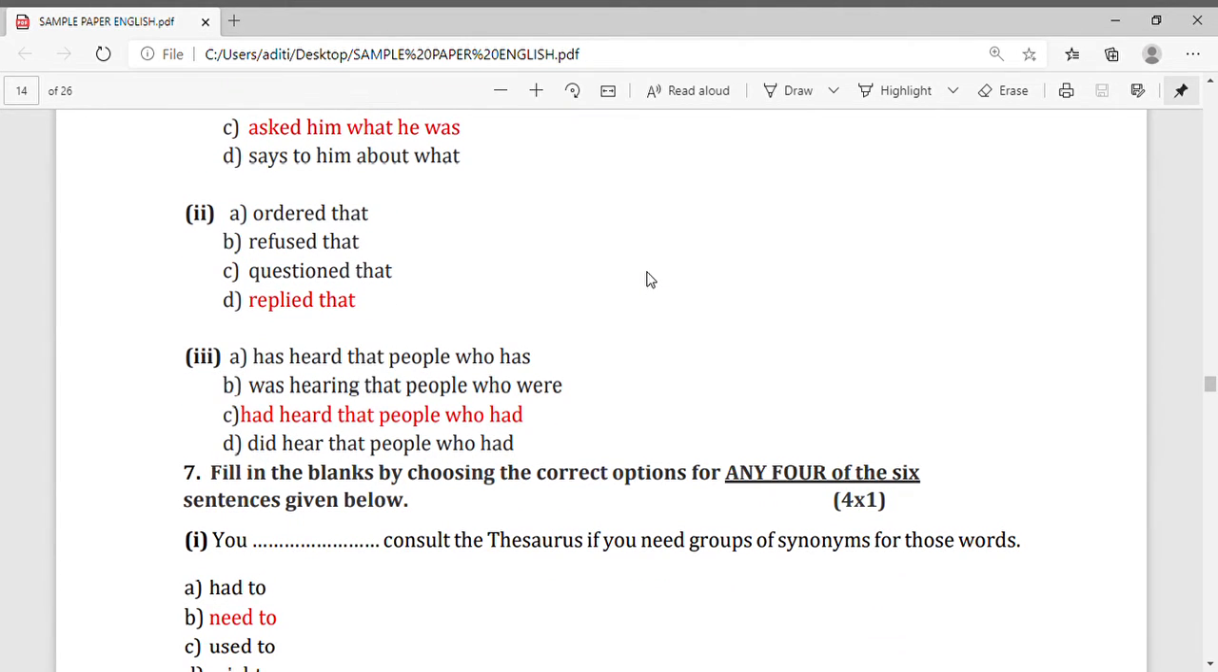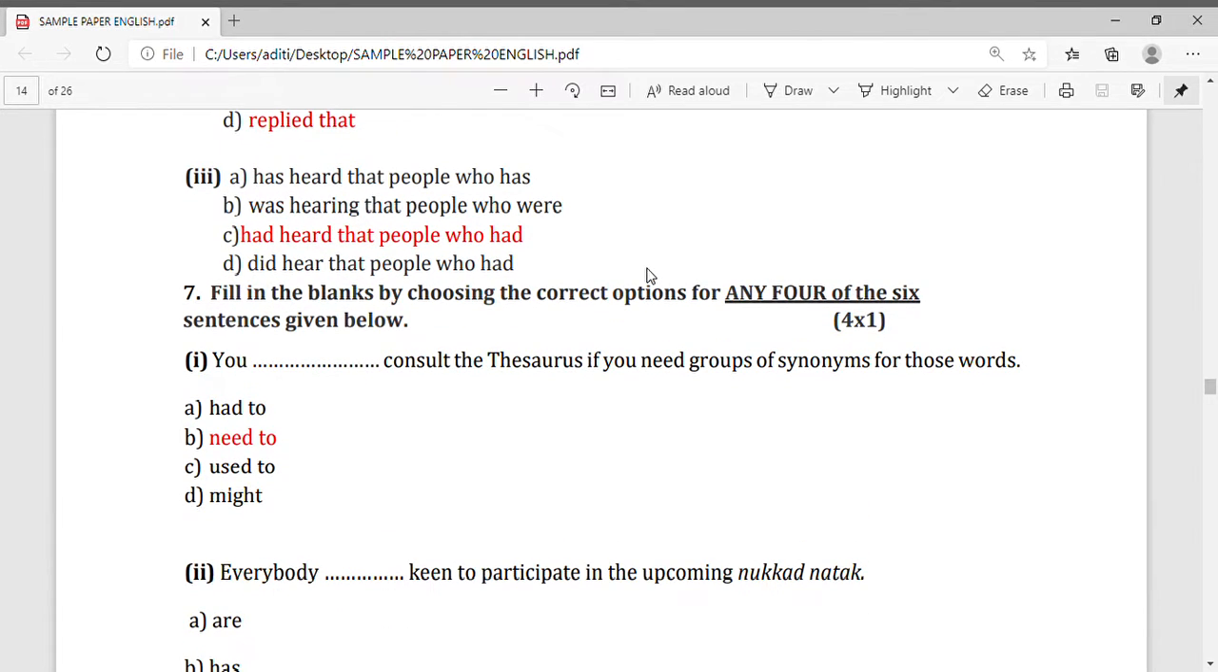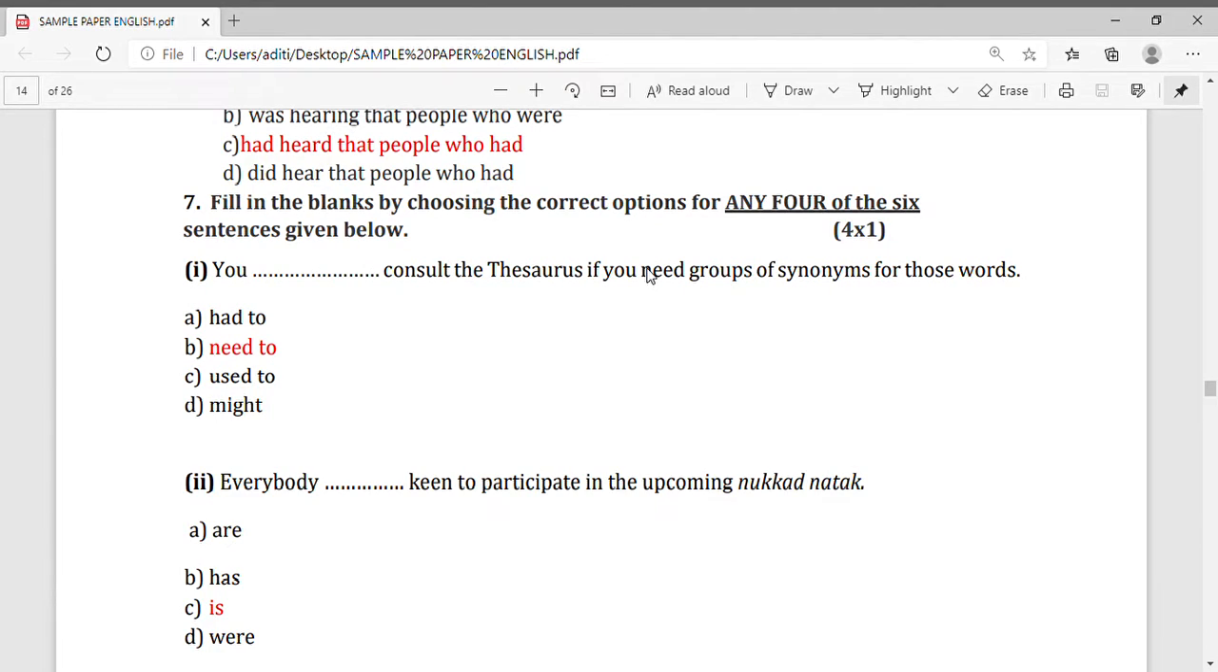Now blank 2 for the narration. The fourth one is the correct answer. D is the correct answer. Replied that. Now question number 3. The correct answer is C. A, B, C, D, and the correct answer is C. That is, had heard that people who had. Now here we have to change direct to indirect according to that blank and dialogues.